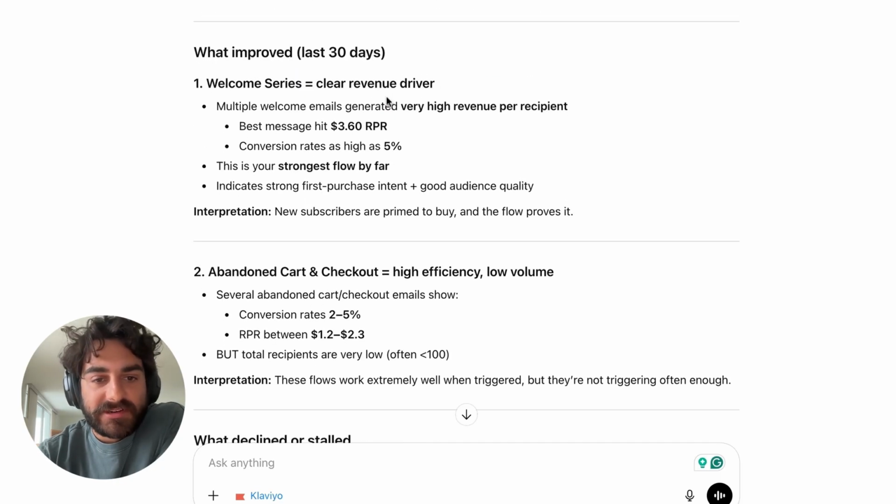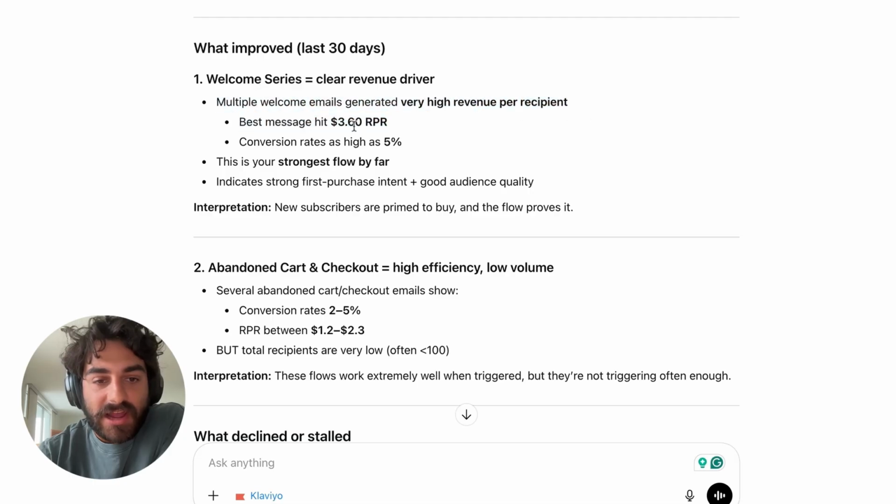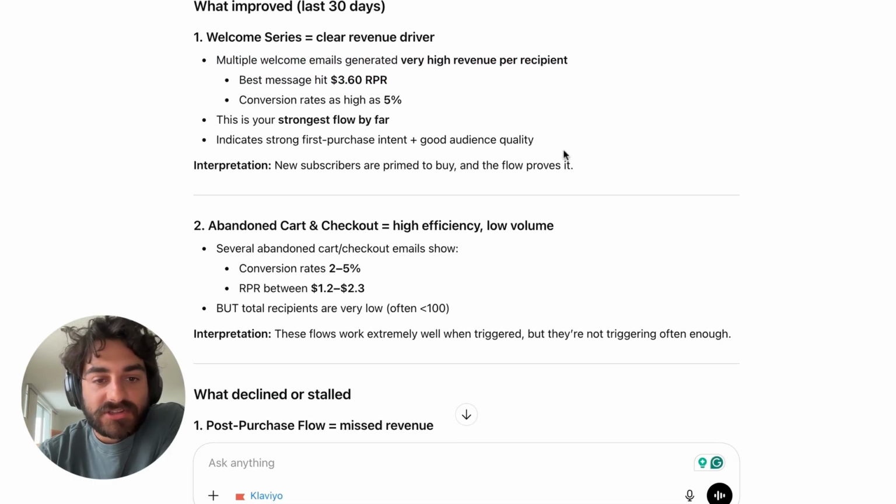So what improved? Welcome series, clear revenue driver, multiple welcome emails generating high revenue per recipient, strongest flow by far, indicates strong first purchase intent plus good audience quality.